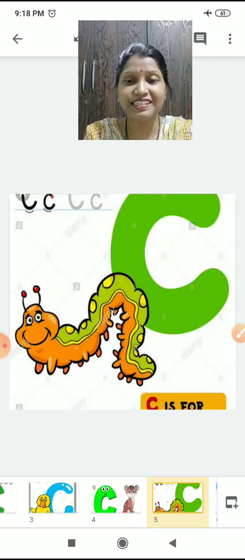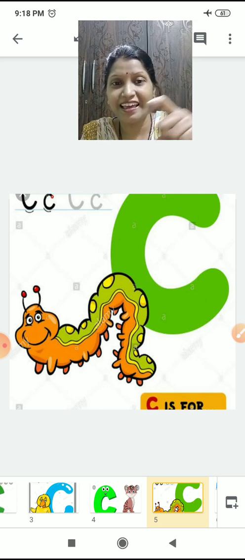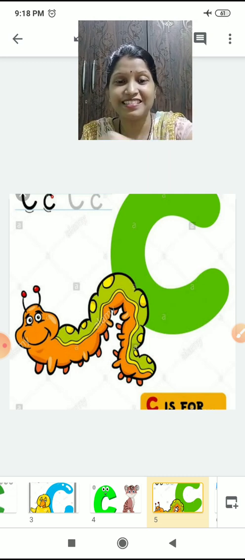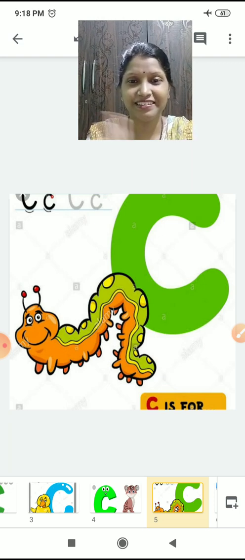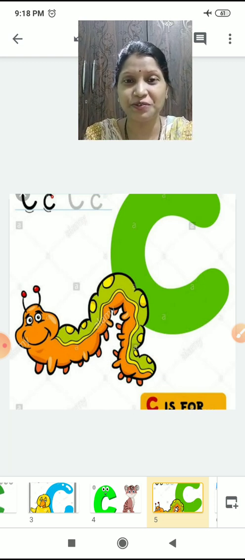Now, what is this, children? It is going like this. What is it? Caterpillar. Say hi to caterpillar. Hi, caterpillar! See, he's smiling at you.